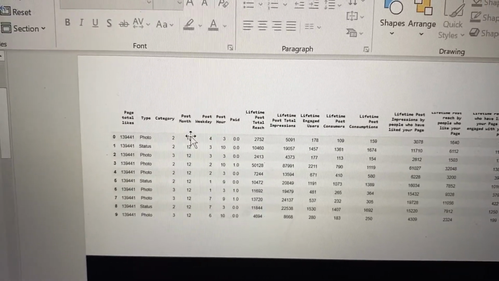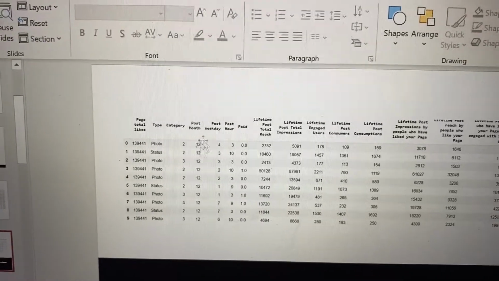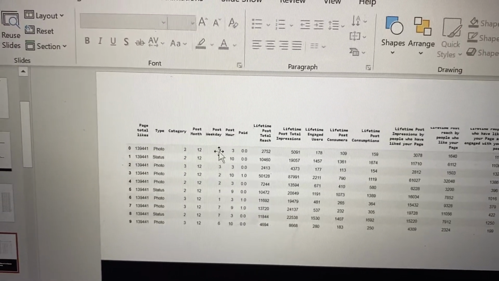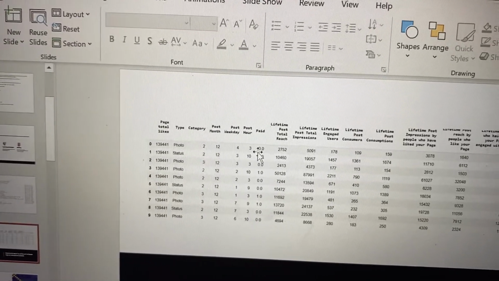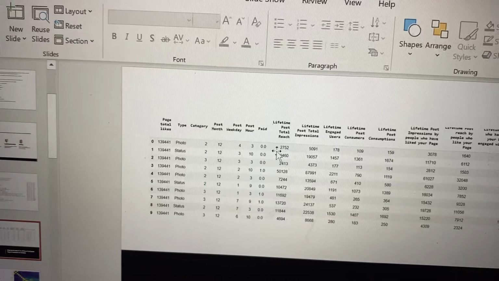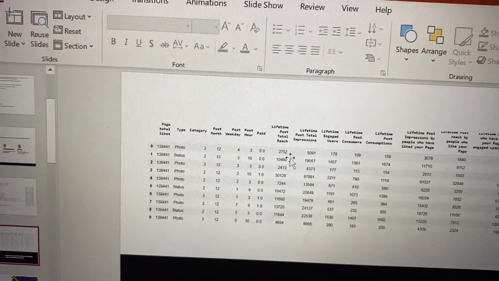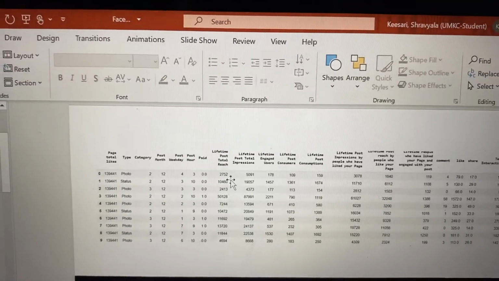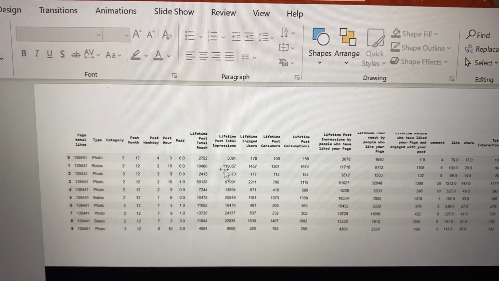For the photo, the category is number 2, for month we have 12, for weekday it is 4, for hour it is 3, and for paid it is 0. Lifetime post total reach count is 2752. In such a way, all 19 features are covered with those values.